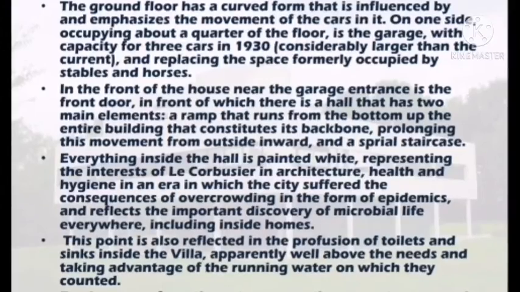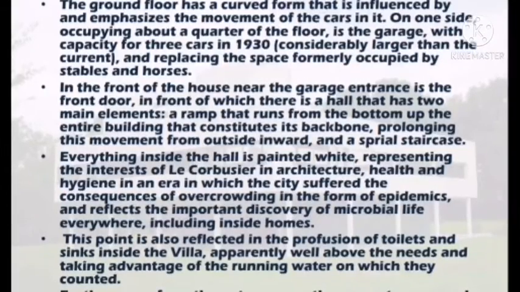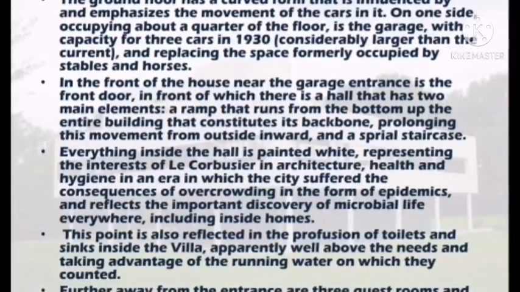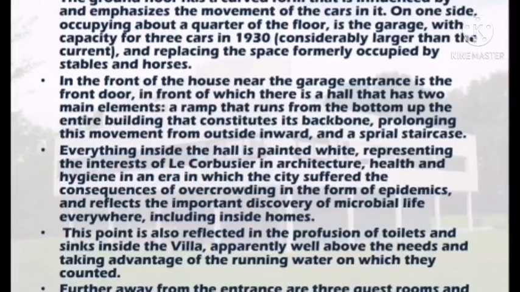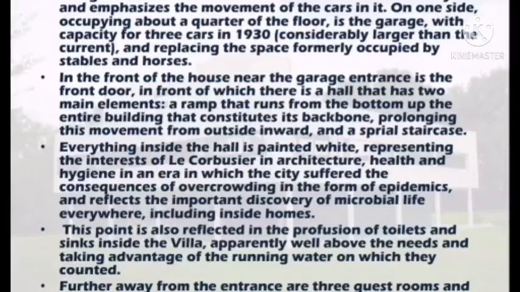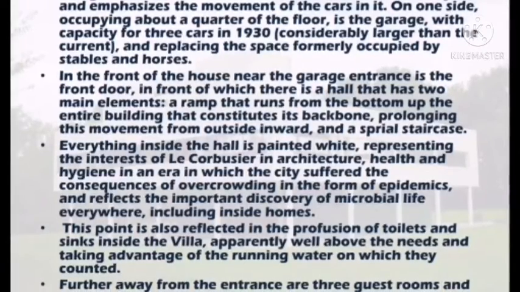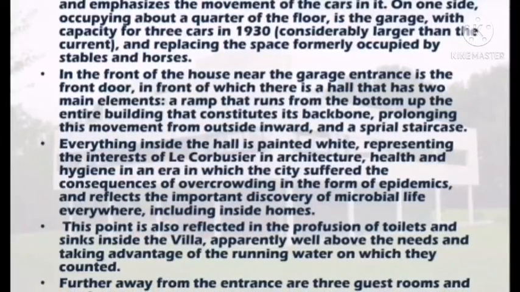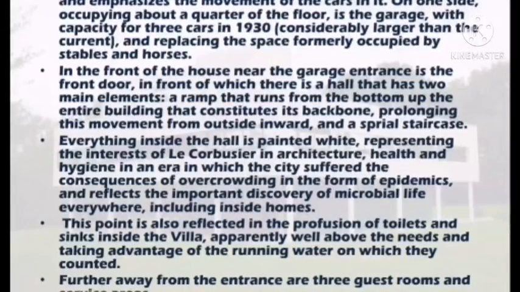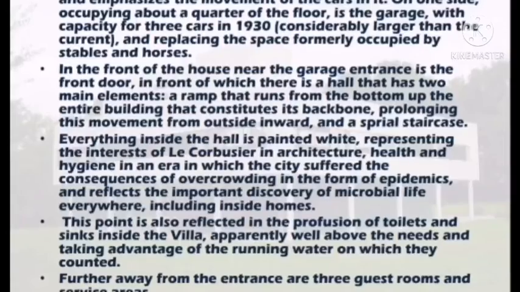Everything inside the hall is painted white, as I mentioned earlier. It represents the interest of Corbusierian architecture in health and hygiene in that era, when the city suffered the consequences of overcrowding in the form of epidemics, and reflects the important discovery of microbial life everywhere, including inside the home.